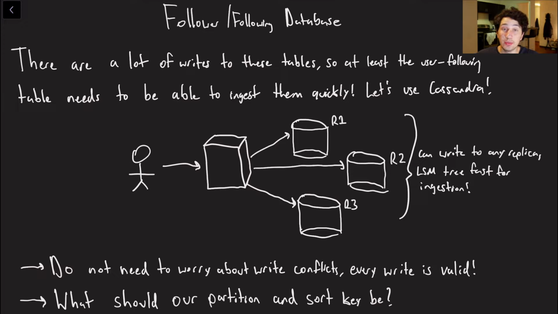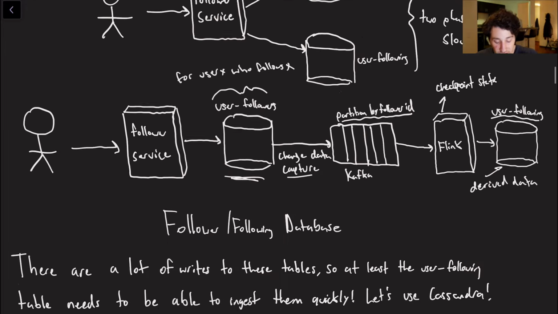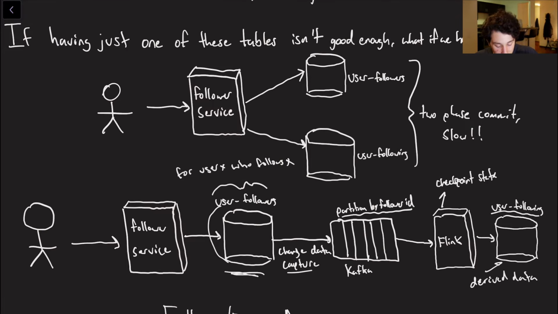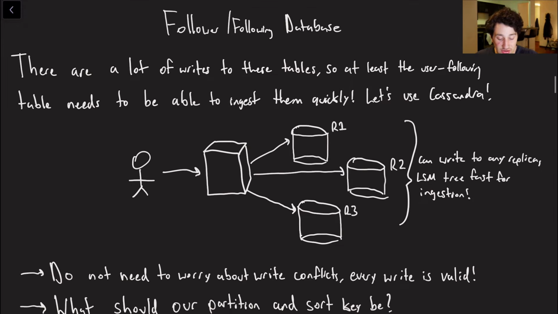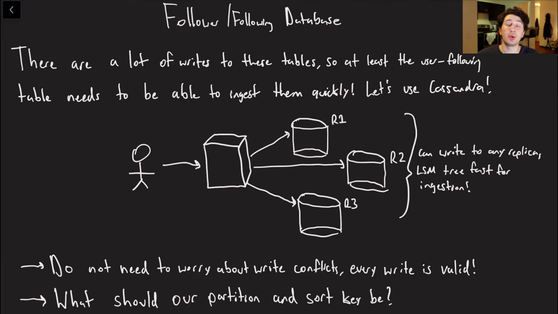Okay, so now that we have an idea of how we're actually going to maintain our follower relationships within databases, what type of actual database should we be using to do so? Of course, we do want good read speeds and good write speeds for these tables, especially for this one over here, because it doesn't have any buffering before the writes get there. It's basically just taking all the writes as they come in. So it's important that we have fast ingestion here. In my opinion, something like Cassandra would be really good.